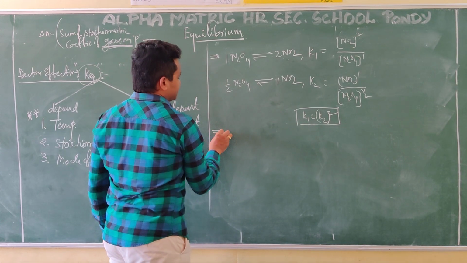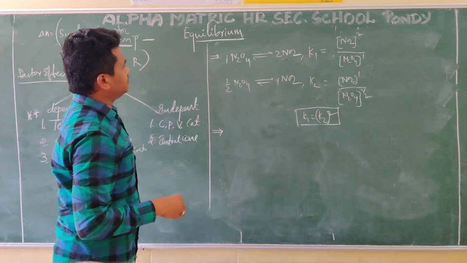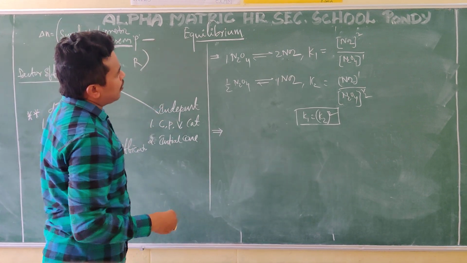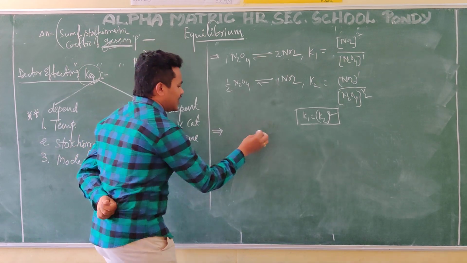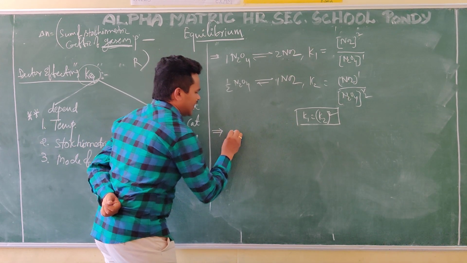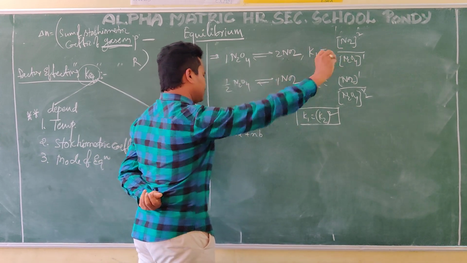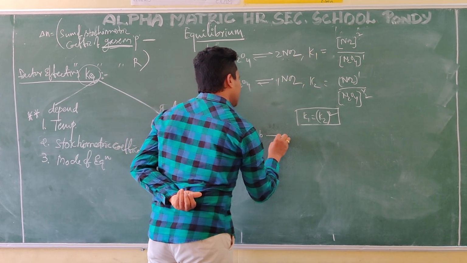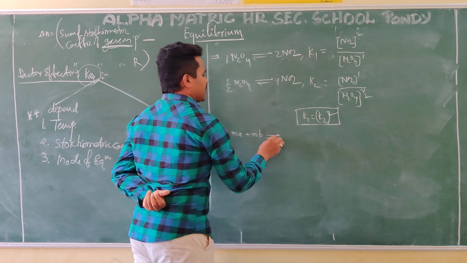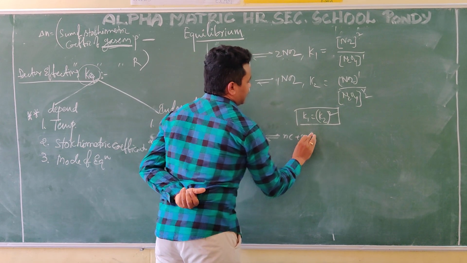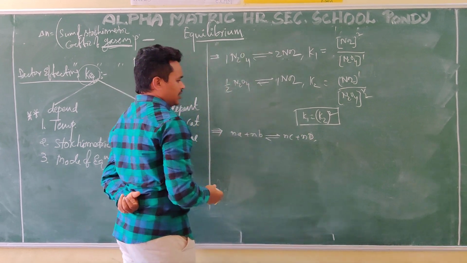And now, what other one here? Mode of equation. What is mode of equation? I will take the same reaction. Na plus Nb gives Nc plus Nd. This is one equation.